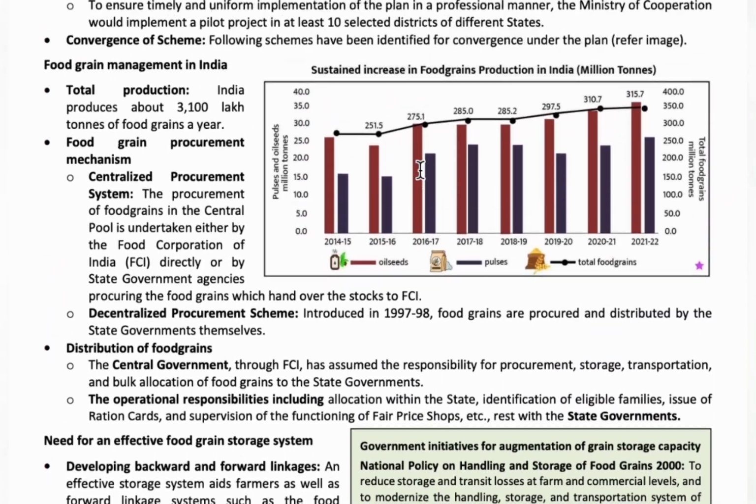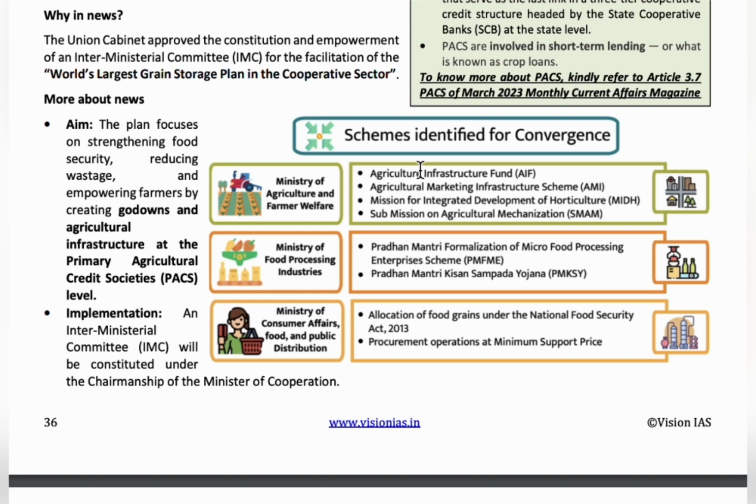So the Government of India is planning to converge a few schemes in order to effectively manage food grains and empower farmers and food processing industries. The government is going to converge some schemes under particular ministries. The Agriculture Infrastructure Fund, AIF, provides post-harvest management projects like e-marketing platforms, pack houses, warehouses, cold chains, etc. It is under the Ministry of Agriculture and Farmers Welfare.